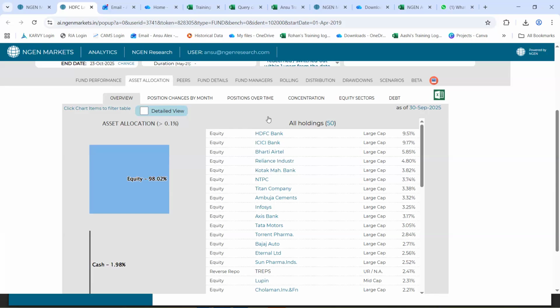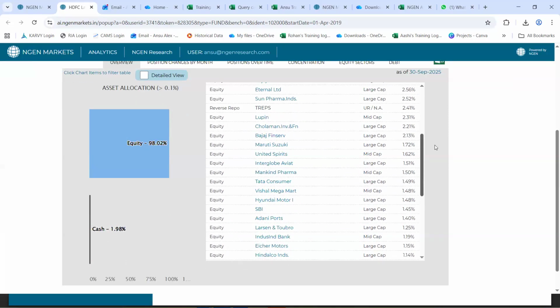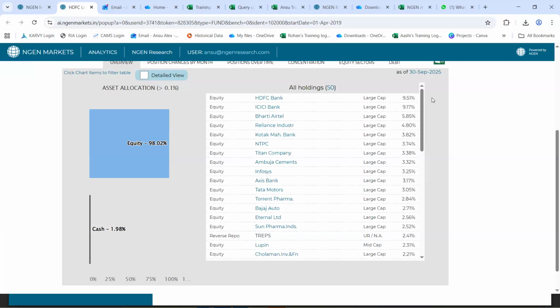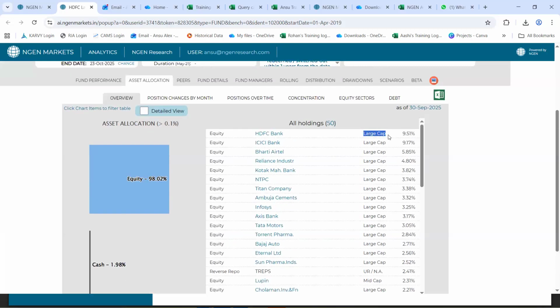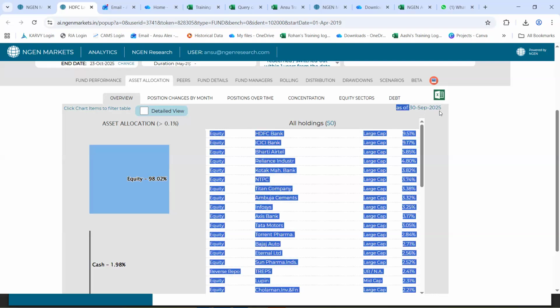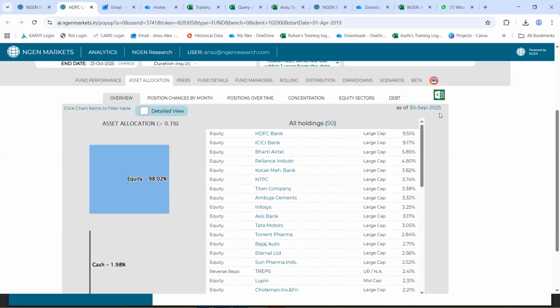So talking about this HDFC Large Cap Fund, you could see there are in total 50 holdings for this respective fund, and you can see the list of all the 50 components that form part of this fund, their asset, their market cap, and also what percent exposure is coming from which component in the portfolio. And you can view this as on the latest date, which is 30th September 2025. You anytime have an option to download it into Excel as well.